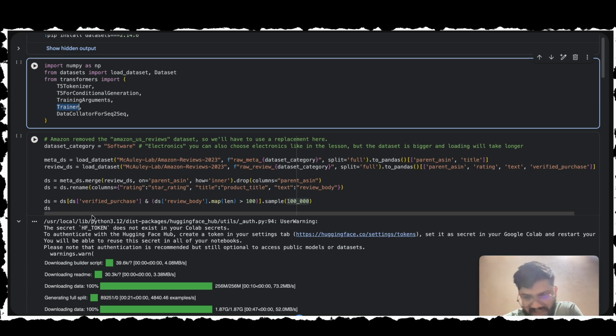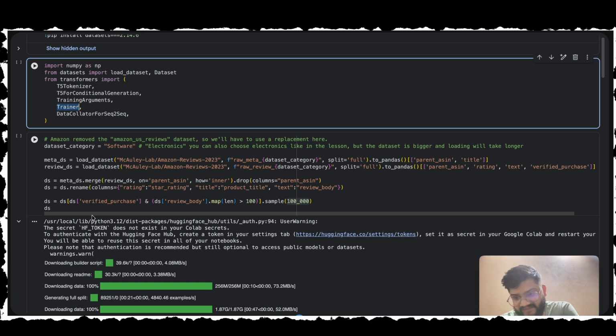Let's look at the logic. We are using the T5 model, which stands for Text-to-Text Transfer Transformer. Unlike models that just predict the next word, T5 treats every problem as a text-to-text task. First, we will merge. We join our metadata, the product title, with the actual review. Then we do a cleanup. We only take verified purchases and reviews longer than 100 characters. We want the pro reviewers, not the great product bots.